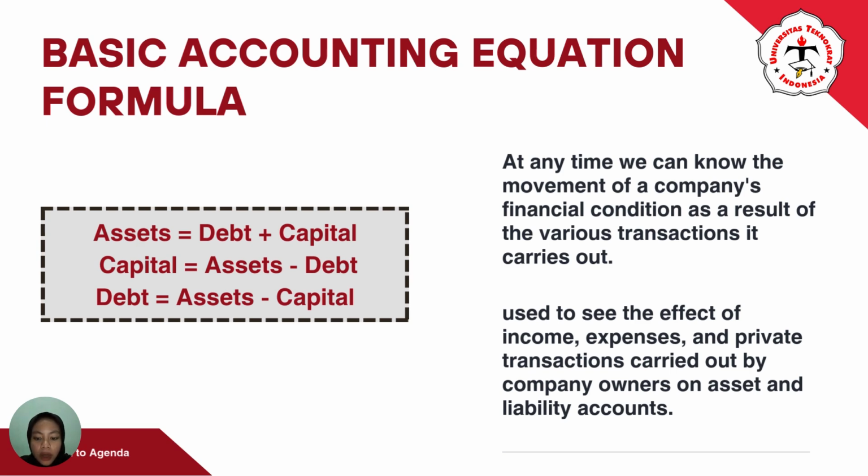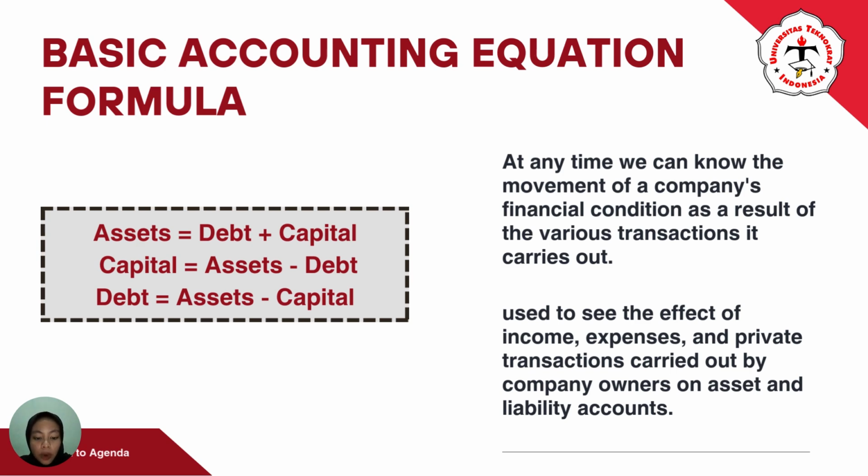The accounting equation does not only record transactions directly related to assets, liabilities, and capital. It can also be used to see the effect of income, expenses, and private transactions carried out by the company owner on asset and liability accounts.